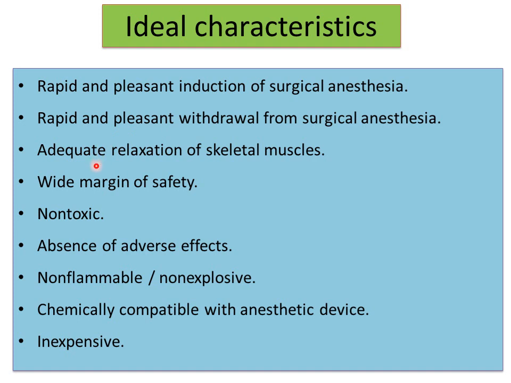Next, the general anesthetic produces adequate relaxation of skeletal muscles. It produces a wide margin of safety. It should be non-toxic in nature, with absence of various adverse effects. If it is an inhalation anesthetic, it should be non-flammable and non-explosive in nature. Next, it should be chemically compatible with the anesthetic device. While administering general anesthetics, we use some anesthetic devices, so it must be compatible with the anesthetic device, and it must be inexpensive in nature. These are the ideal characteristic features of general anesthetics.